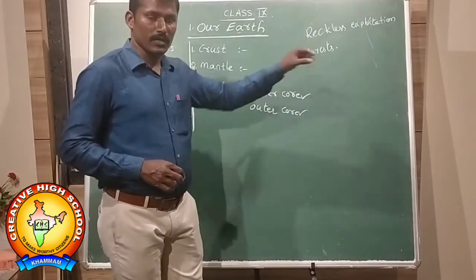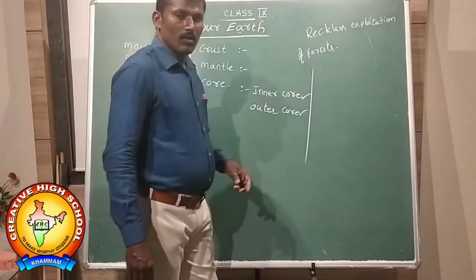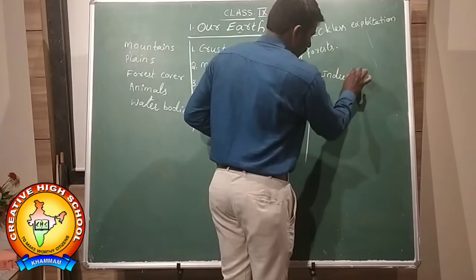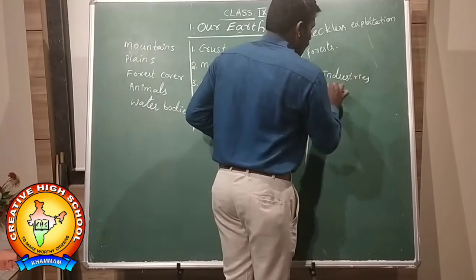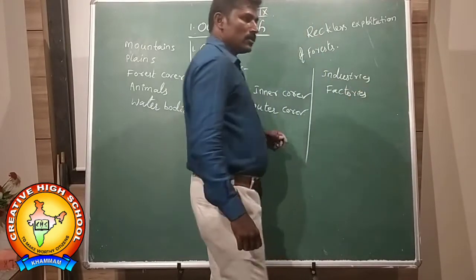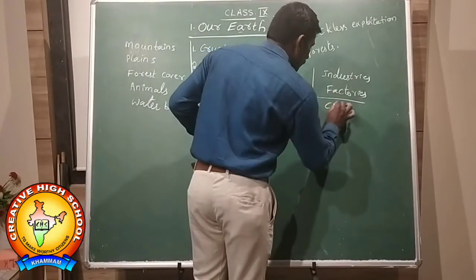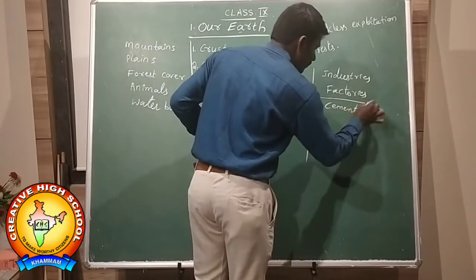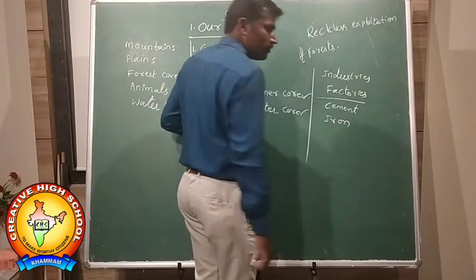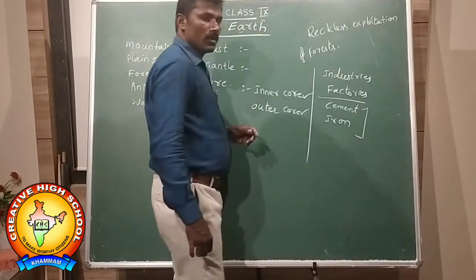We are cutting the forest, and we are establishing the industries, especially factories. In these factories, cement was produced and iron, as well as different kinds of industries were established here.